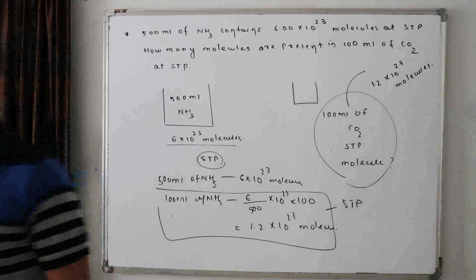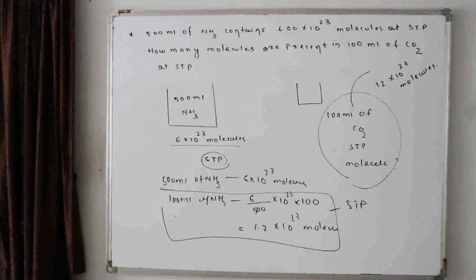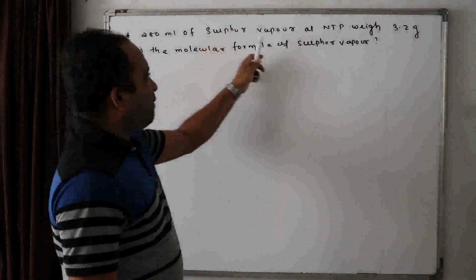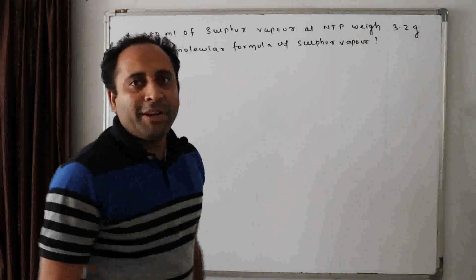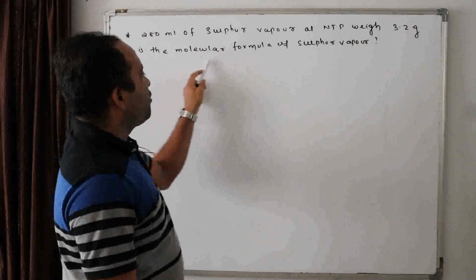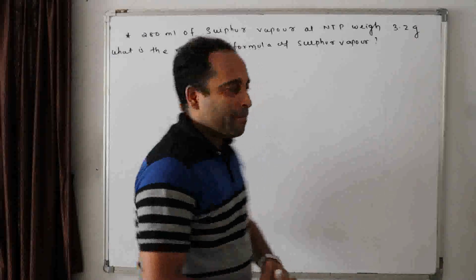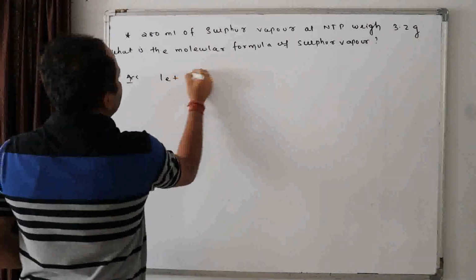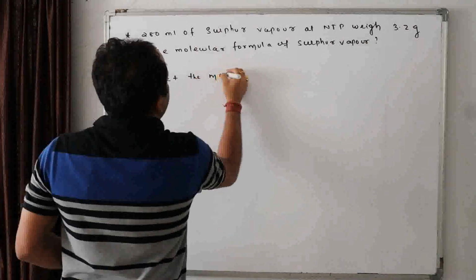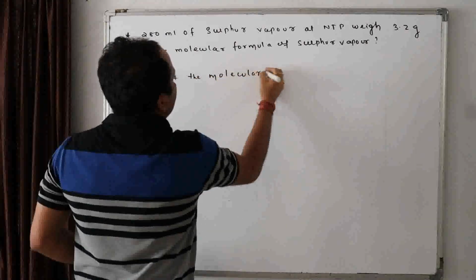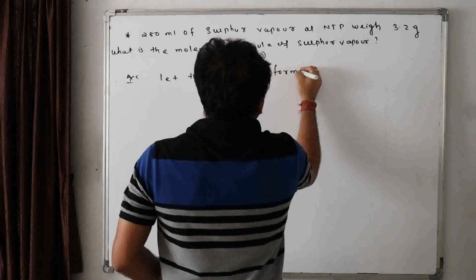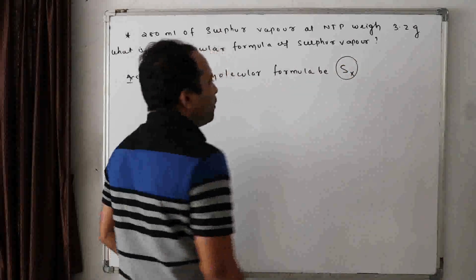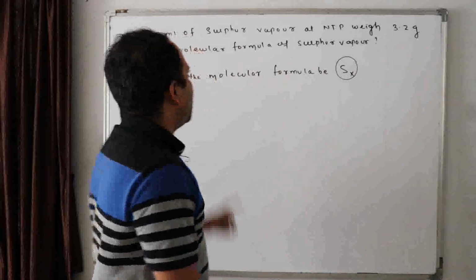One more question. 280 ml of sulfur vapor at NTP weighs 3.2 grams. What is the molecular formula of the sulfur vapor? Now, my dear students, let the molecular formula be Sx. We don't know what this X is, isn't it? Now, what does it say?